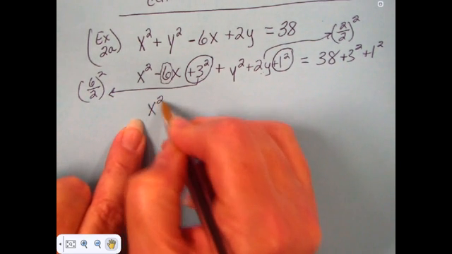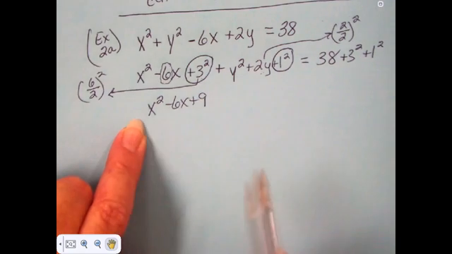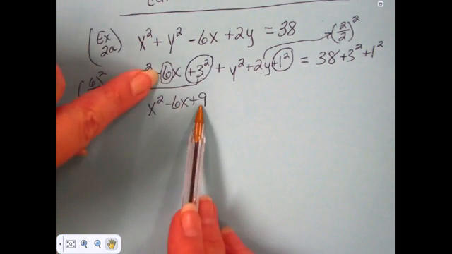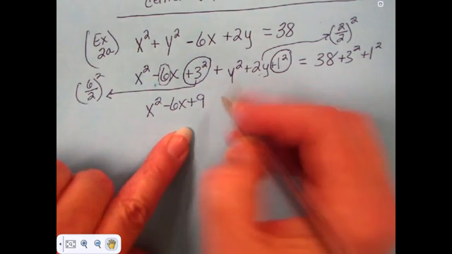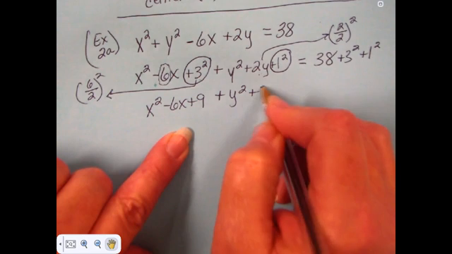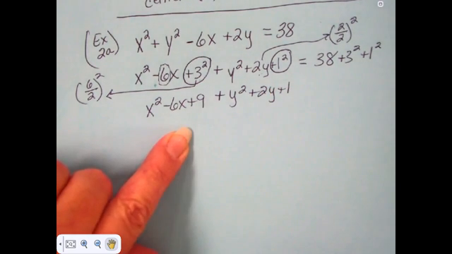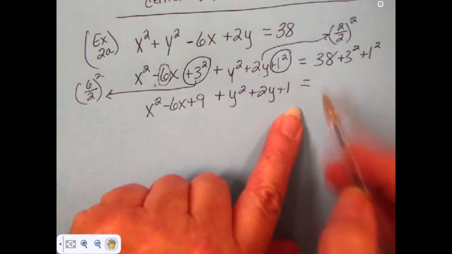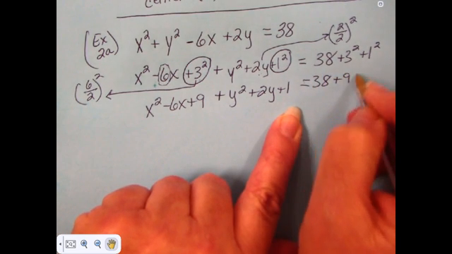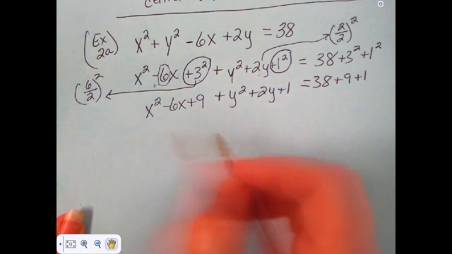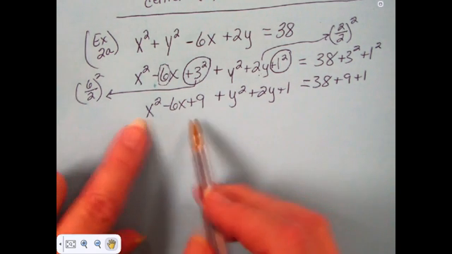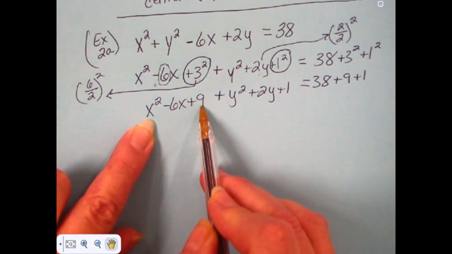So I have x squared minus 6x plus 9, and you could jump straight from here to here if you know 6 divided by 2 is 3 and square it, and I've got 9. y squared plus 2y plus 1. And on this side of the equation, I've got 38 plus 9 plus 1. Now you can take as many shortcuts as you want to. I'm showing you where every number comes from so that you don't have to figure out where the numbers are coming from.